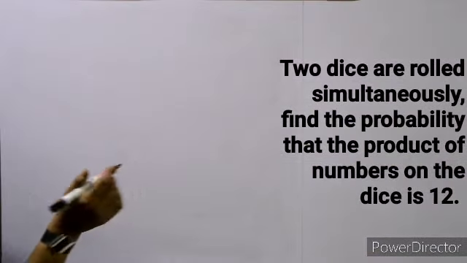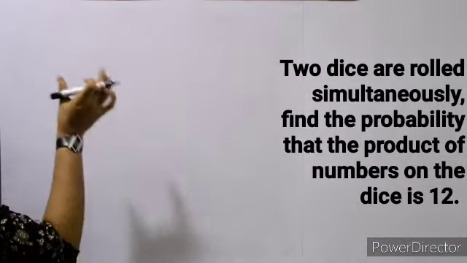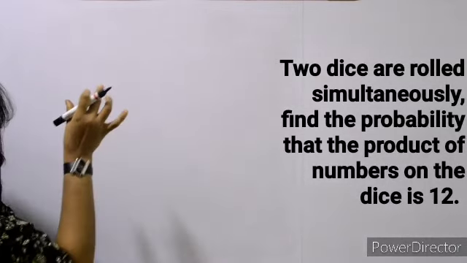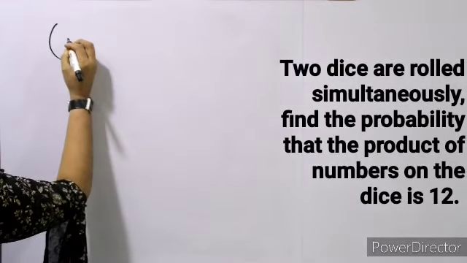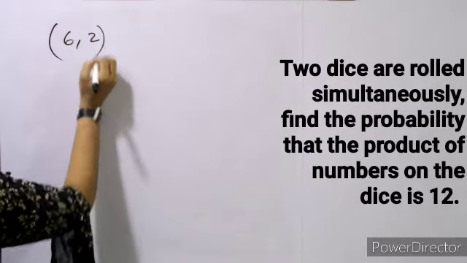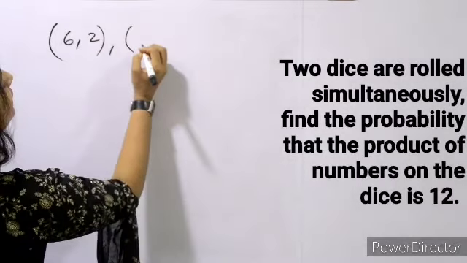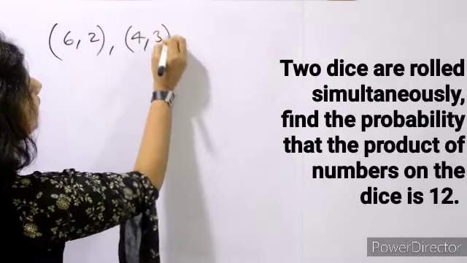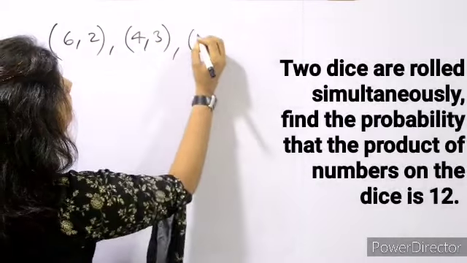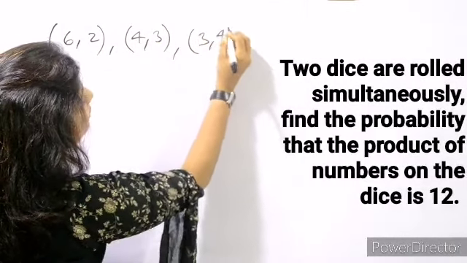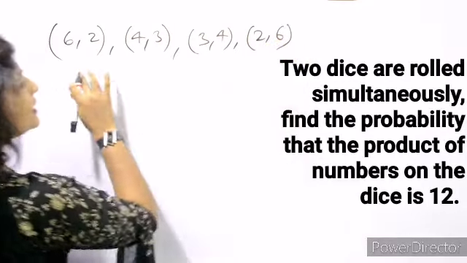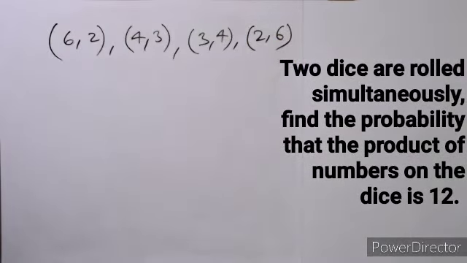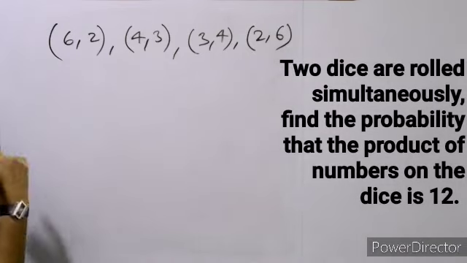So 2 dice are rolled simultaneously and we have to find out the दोनों dice में जो भी numbers हैं उनके product will be 12. So 2 dice है तो क्या क्या हो सकते हैं? पहले में 6 and second में 2 आएगा, then we can get 12. पहले में अगर 4 and second में 3 आया, and again 3, 4. First में अगर 3, second में 4 आया, and first में अगर 2, second में 6 आया. So these are the 4 options that we can get. So there will be only these numbers जिनके product 12 आए.